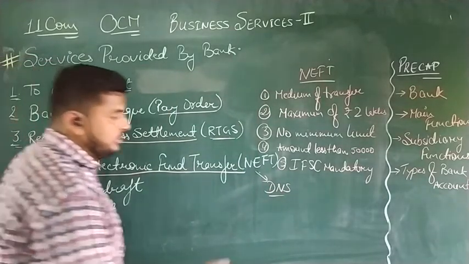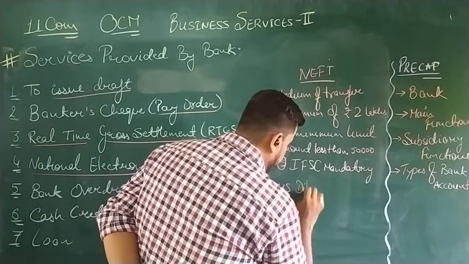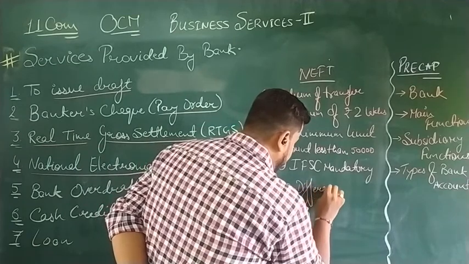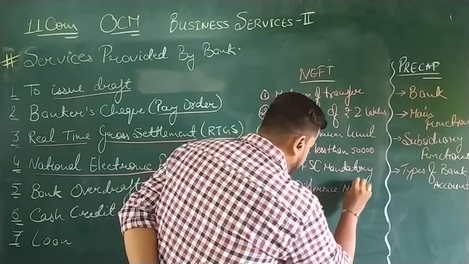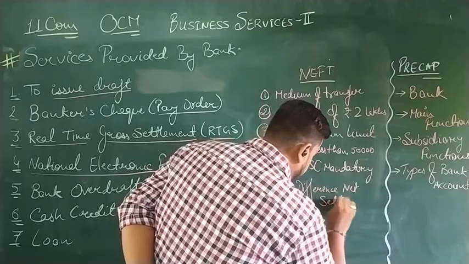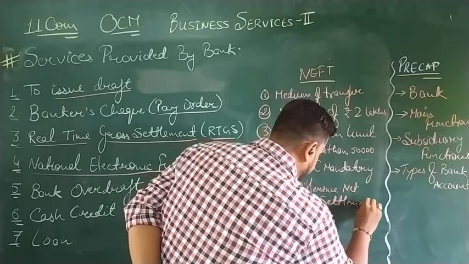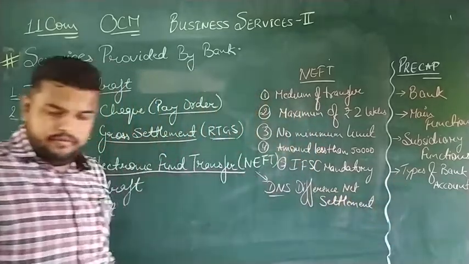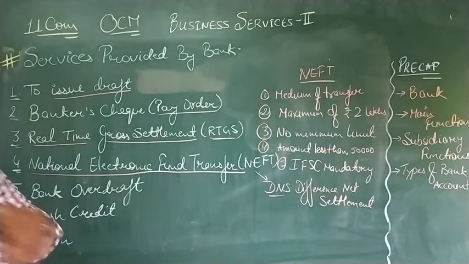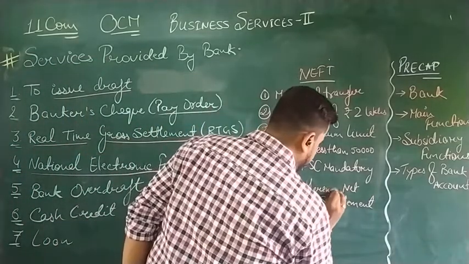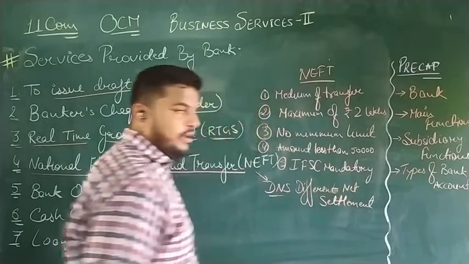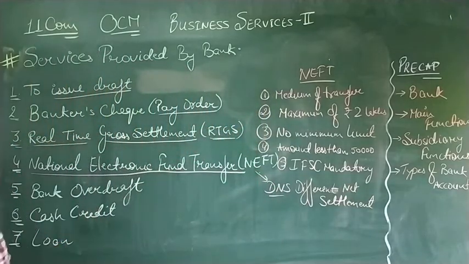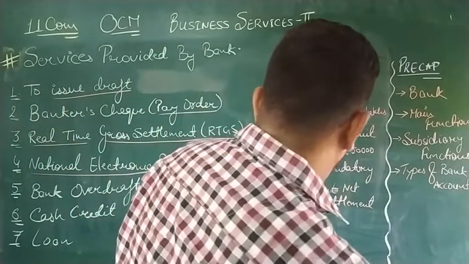DNS means different net settlement. Now what is different net settlement? Let us see this.